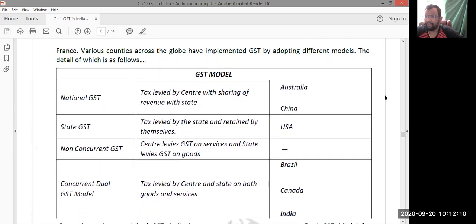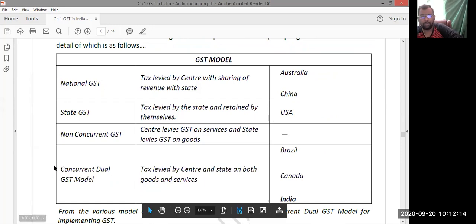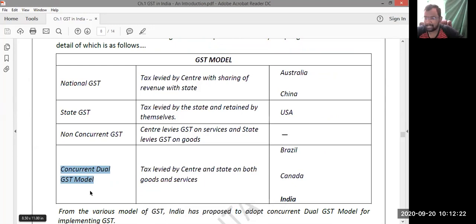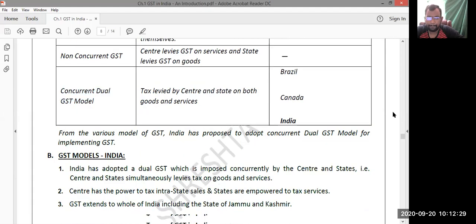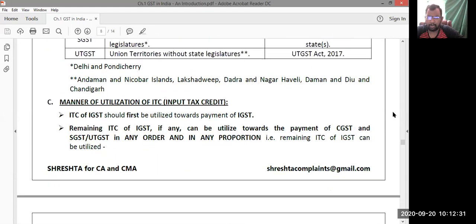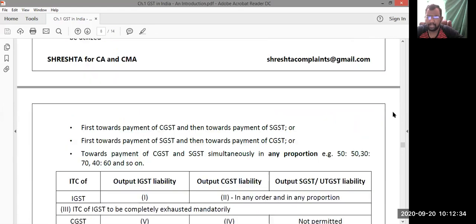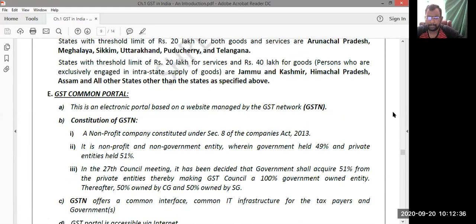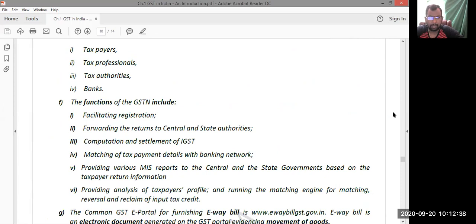Next, the framework of GST. In different countries, we have different GST frameworks. In India, what are we following? We are following the concurrent dual GST model. Both the state government and the central government have the power to levy taxes on goods as well as services. Then the manner of utilization of input tax credit. This I will tell you in chapter number 6. Right now, this is the end of the first chapter. Now moving on to the second chapter.